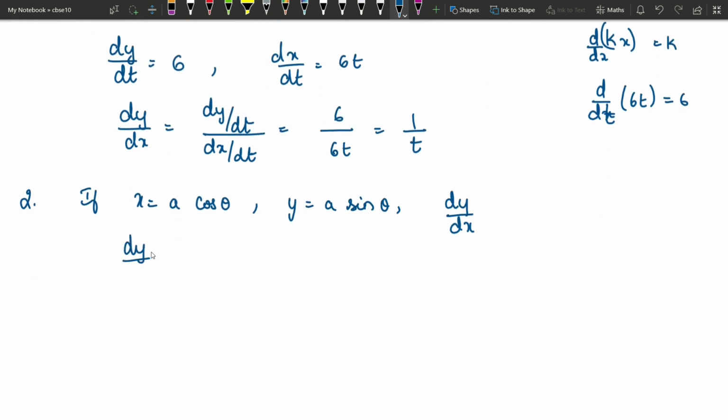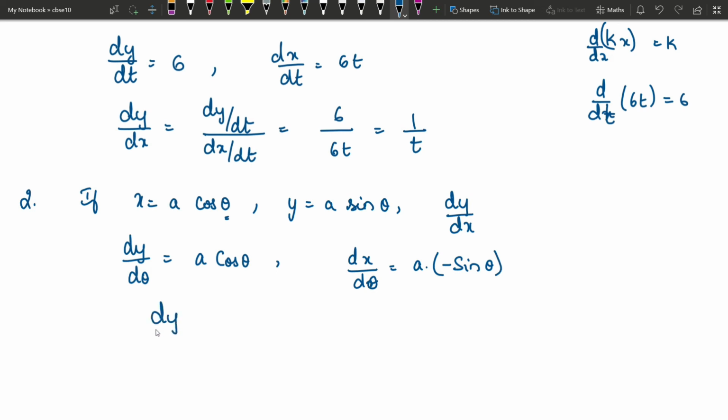Now, here what is a parameter? Theta is a parameter. First, we will find dy by d theta. A is a constant. We have to write as it is. Now, derivative of sin theta is cos theta. Then, dx by d theta we have to find. Again, a is a constant into derivative of cos theta is minus sin theta.